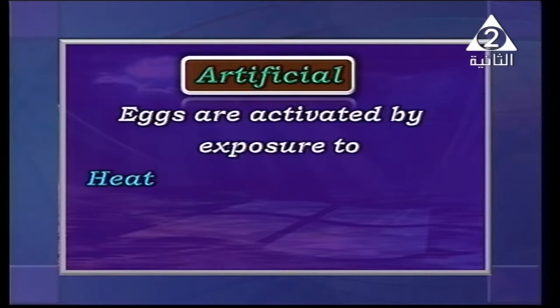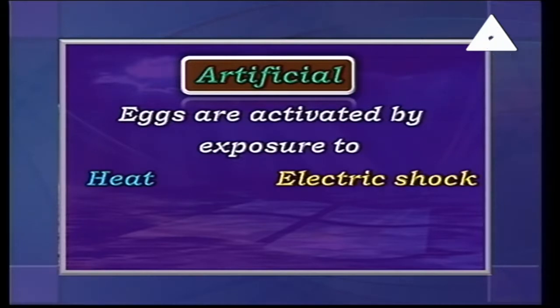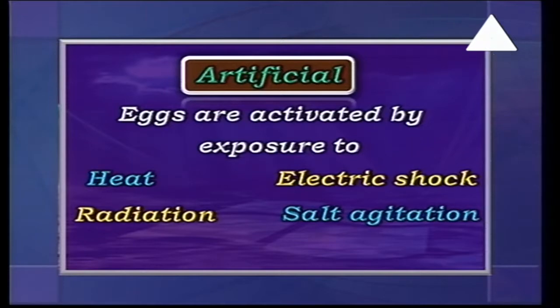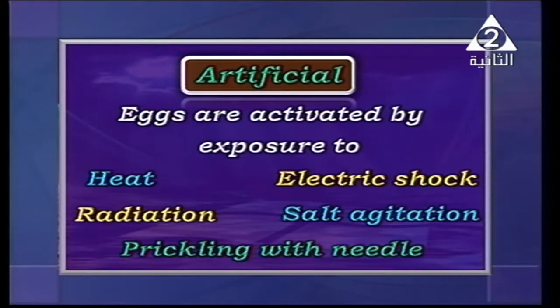They are subjected to heat, to electric shock, and to radiation, like X-ray and gamma ray. Also salt agitation, I mean increasing saltiness, and also pricking with a needle.